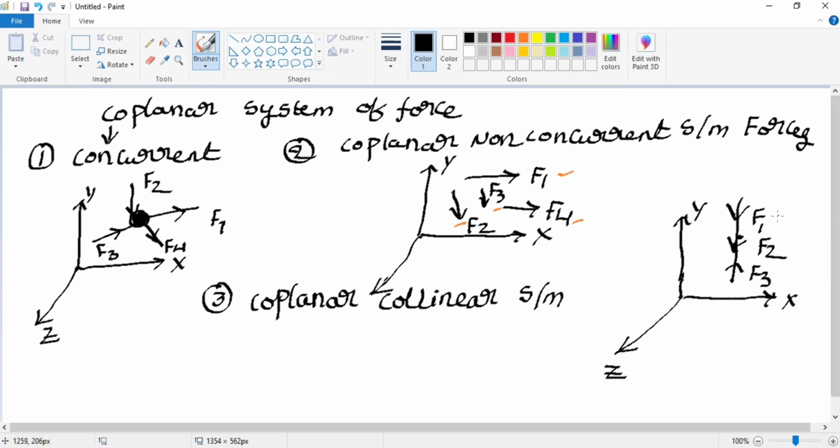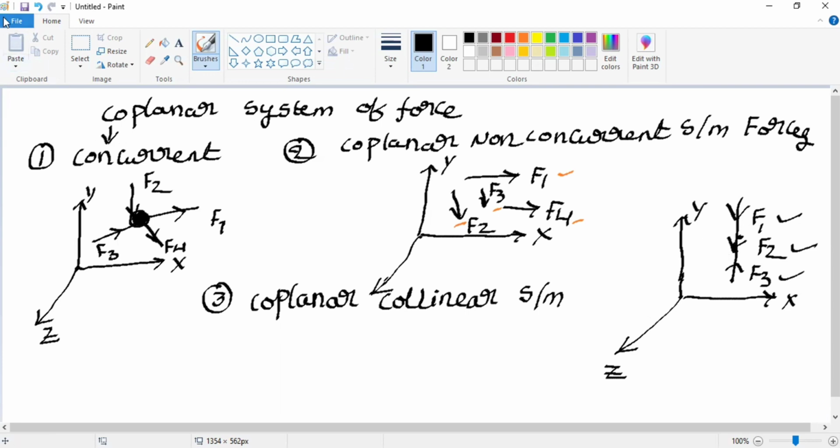If you observe F1, F2, F3, all are acting on the same line, but in different directions, and the forces are not concentrating at a single point. So these types of forces are called the coplanar collinear system of forces.